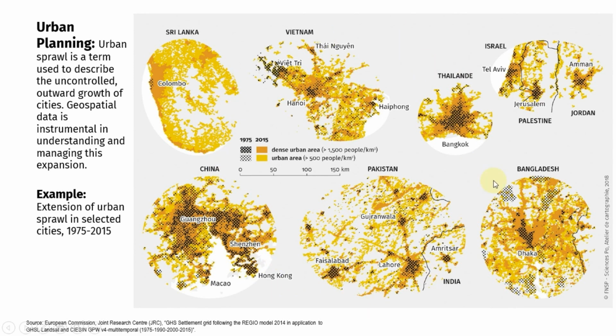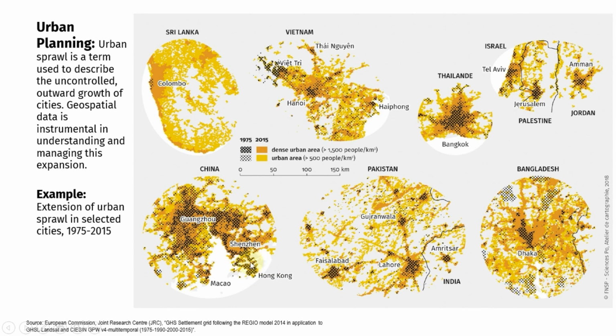In this example, we observe the expansion of urban sprawl from 1975 to 2015. This expansion takes different forms. Some cities exhibit polynuclear structures, where densely populated areas are connected by axes, such as Pakistan or Vietnam.